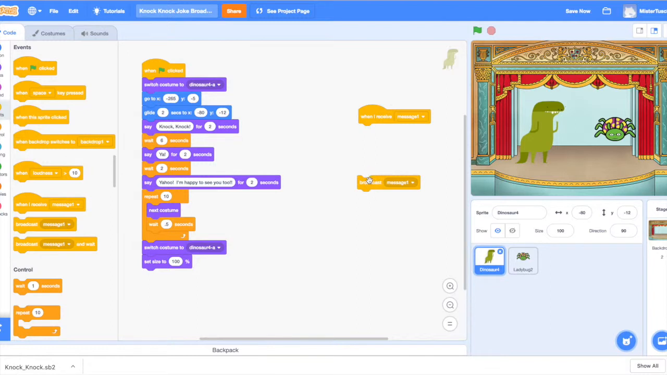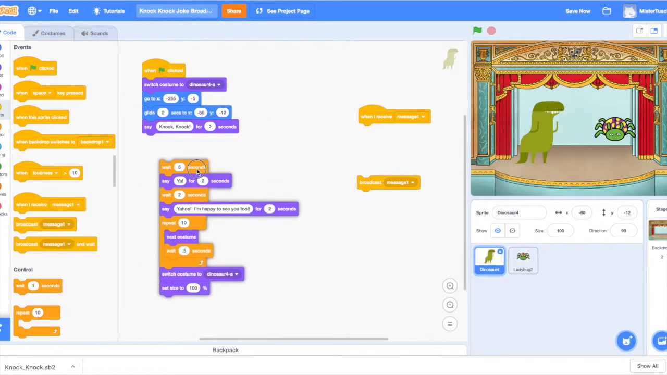One person needs to send the broadcast, everyone needs to receive it. So even if there are 5 people listening for the message, you can have one sprite send the broadcast message, and every sprite will receive it. Now that's how this works. So fundamentally what's going to happen is knock knock is what happens to start the joke off.